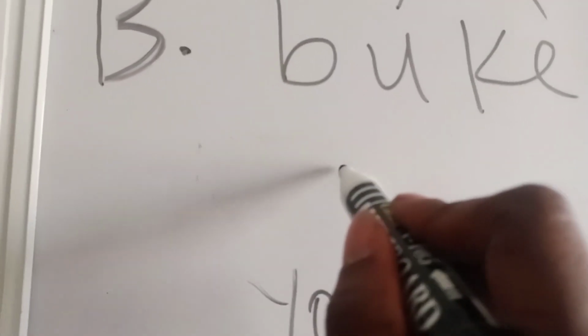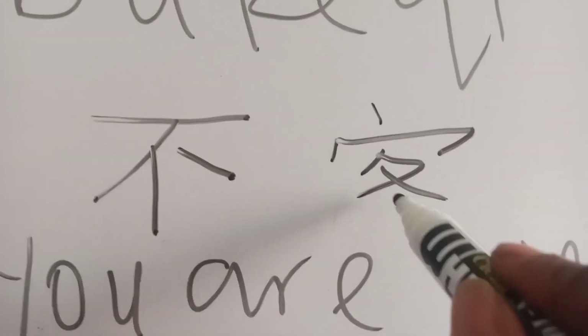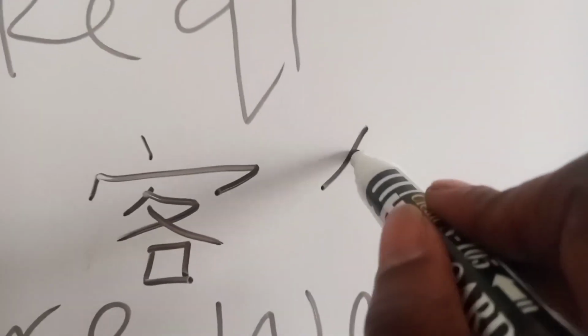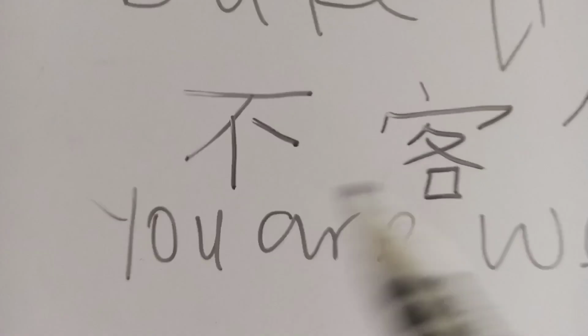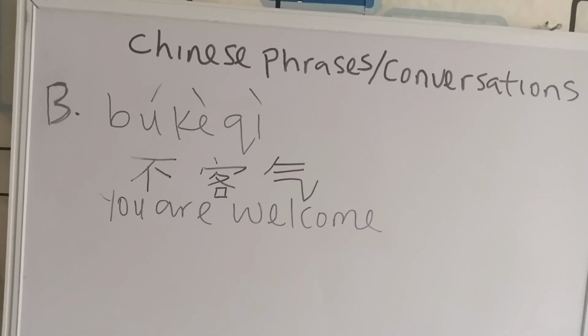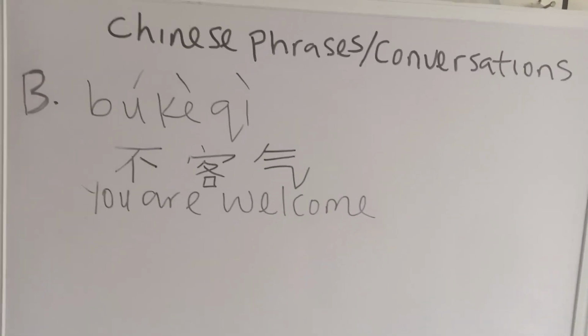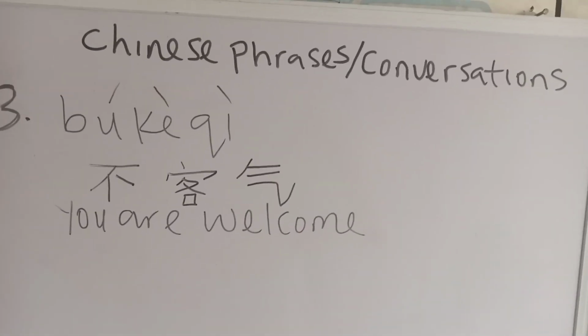We have written bu before. This is bu. Bu. Ke. Are you looking at me? Bu. Ke. Qi. Bu. Ke. Qi. Bukeqi. So this is you're welcome. Recognize characters before worrying about how to write them. So there we have it. Our short Chinese conversations for today.